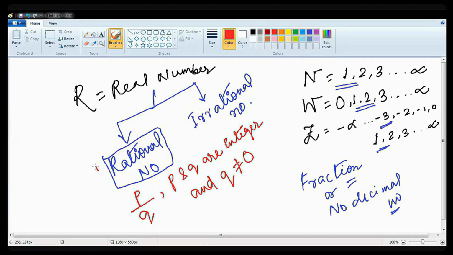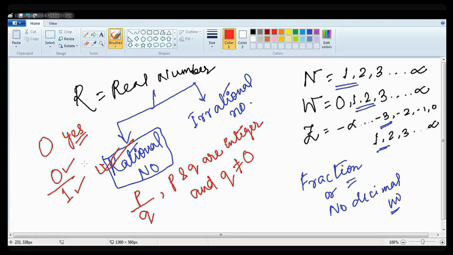Those numbers are called your rational number. So, whether 0 is a rational number? Yes, 0 is a rational number. Because the denominator of 0 is what? Denominator of 0 is 1. 0 is an integer, 1 is also a what? 1 is also an integer.